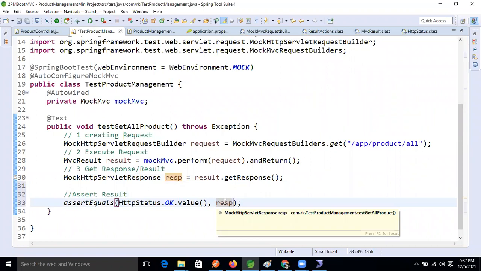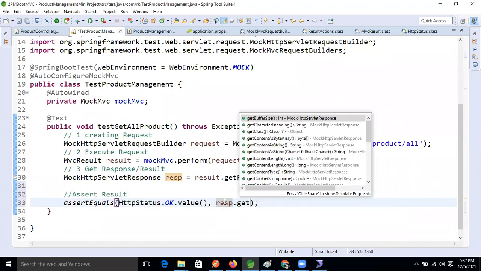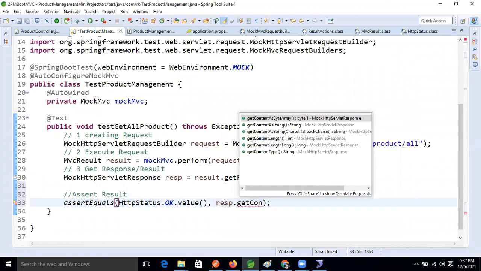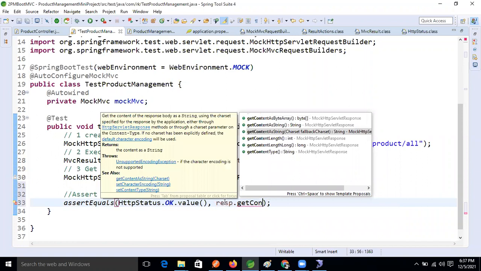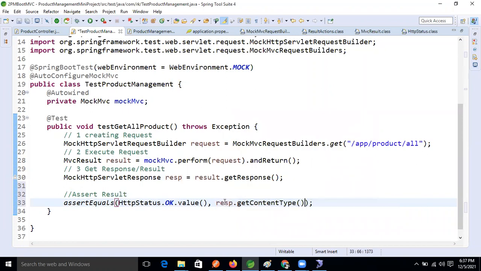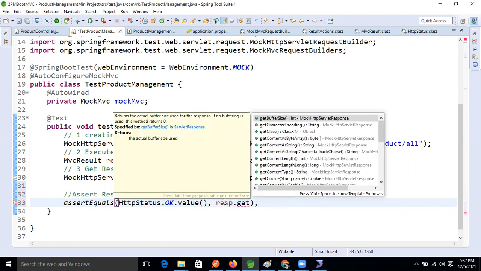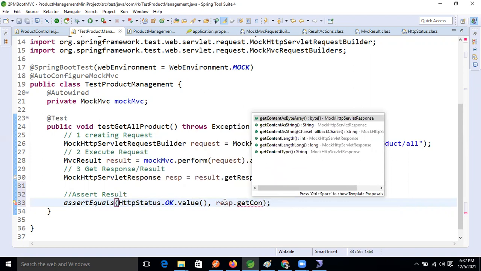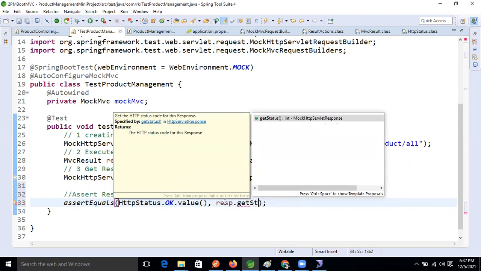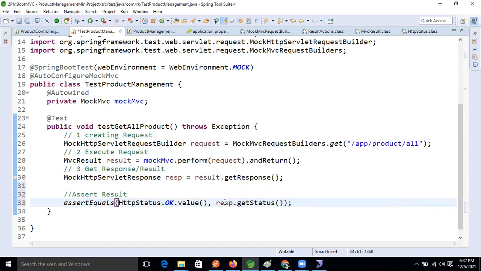Get content status, right? Request dot what? Get content type, right? Okay, fine now, guys. Sorry, this one now. We want to check the status first, right? The content type is not there. JSON or XML? Yes, JSON. Status, right? Get status.